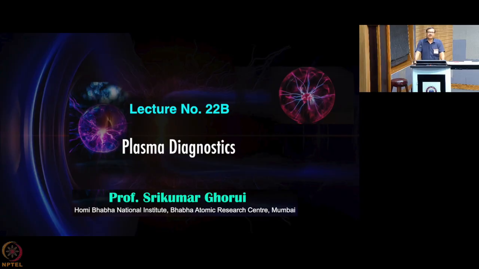Then your results become different. So, finding accurate information about the system is a bit tricky, and you should be wise enough to apply all these diagnostic tools in a proper manner, so that you get the right information about the system. All these things are the subject of this study in this class, and we will be continuing in the next class, the plasma diagnostics.